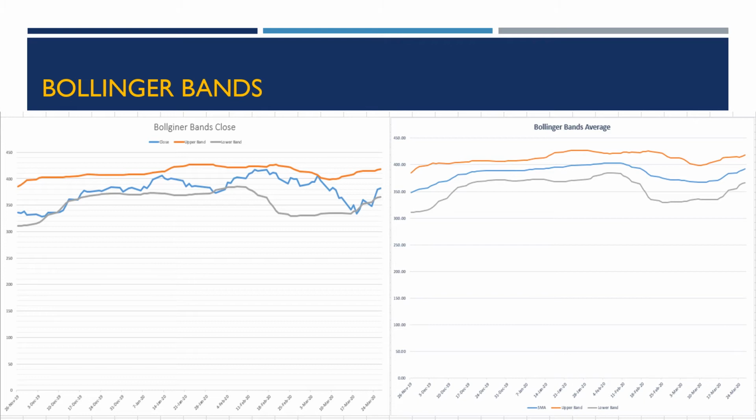So if we look at the visual on the right, we can see that those are the bands when looking at the average, hence the reason they're so perfectly in the middle. And on the left, that is the figures at close, the actual data. So we can see that there have been plenty of opportunities for buying in the past 6 months. When we look at December, beginning of February, and then in mid-March. And we're still kind of seeing some of that even as a few days ago.